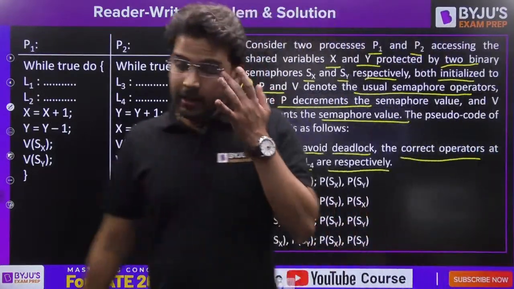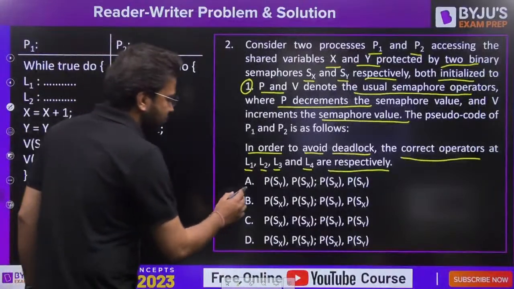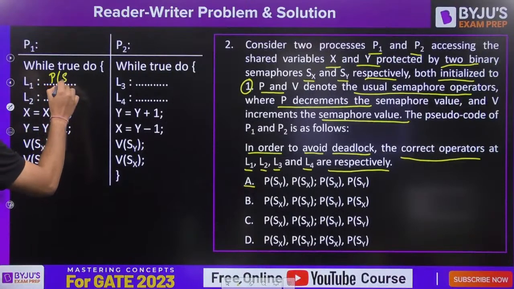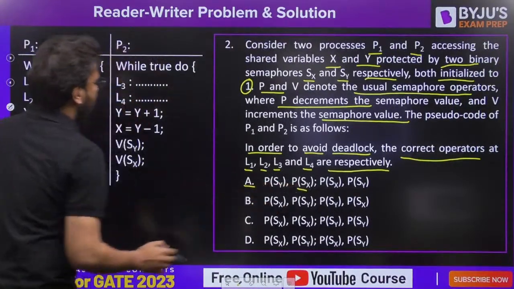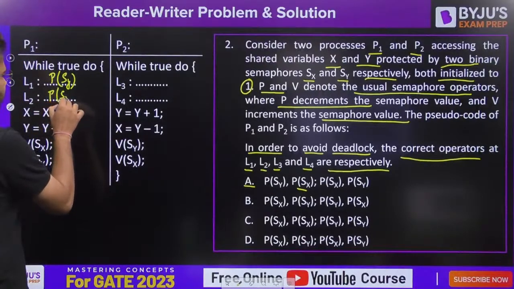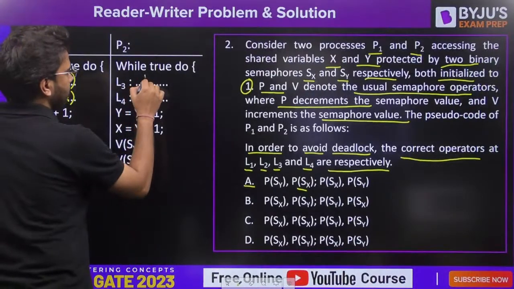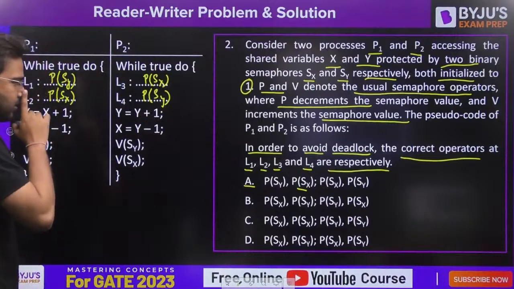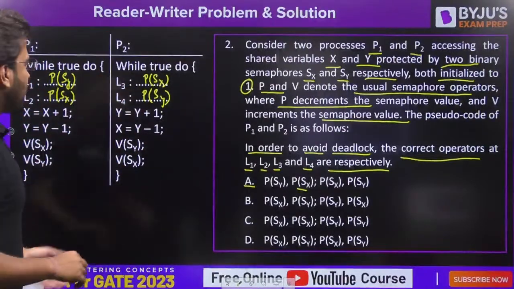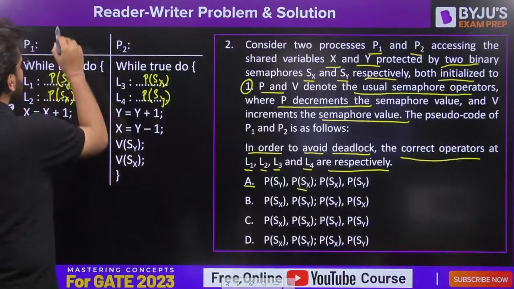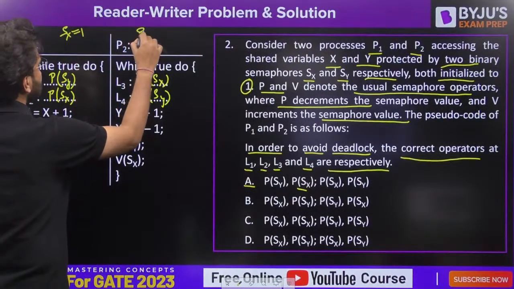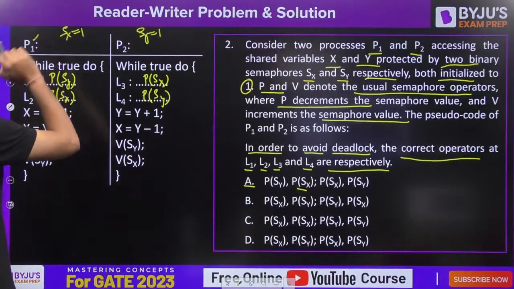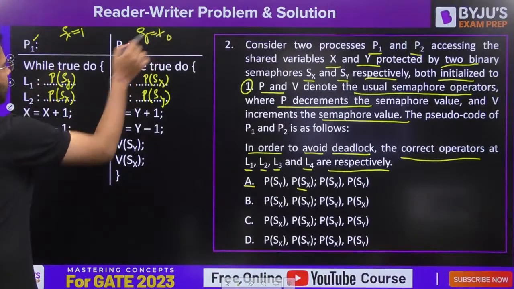Yes, so let's see here how we can avoid the deadlock. Let's take option by option. Option 1, P of Sy. Fine. L1 is your P of Sy. L2, P of Sx. L3 is P of Sx. And the fourth one is P of Sy. Fine. Both semaphores are initialized to 1, right? That means initial value is 1 here. So let me write here Sx is equal to 1, Sy is equal to 1. Both semaphores are having initial value 1. Let's say P1 executes. P of Sy, fine, it performs 0.